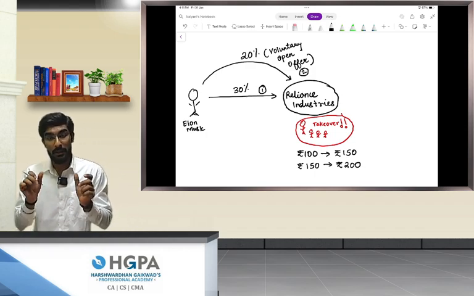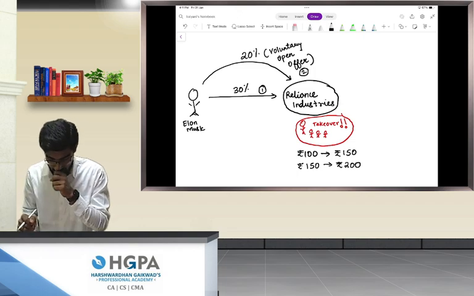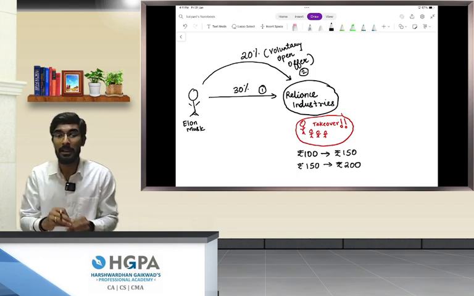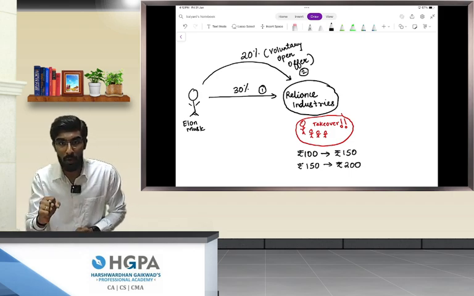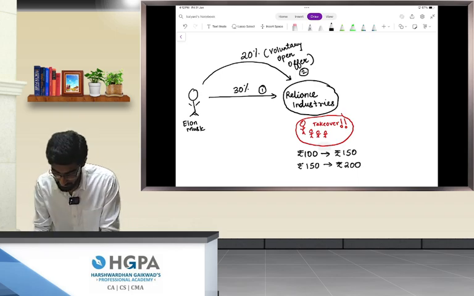Now comes the main part of this concept. Now Elon Musk cannot purchase more shares in the market. If he does so, let's understand what will happen.